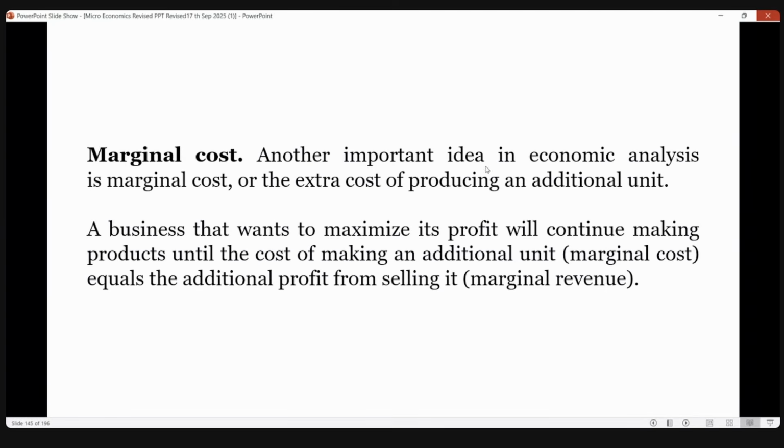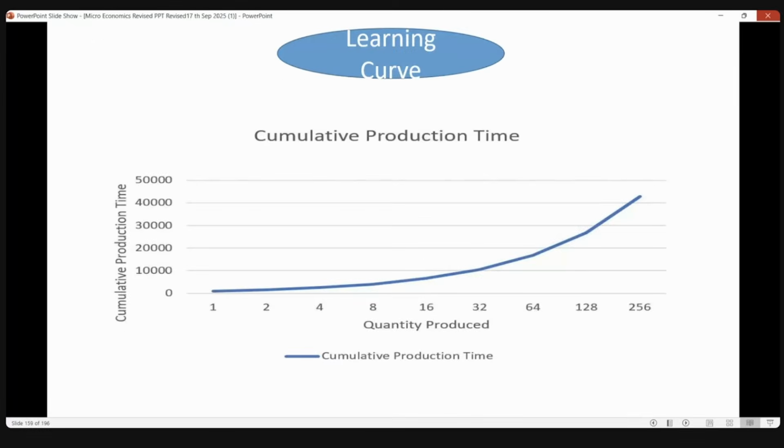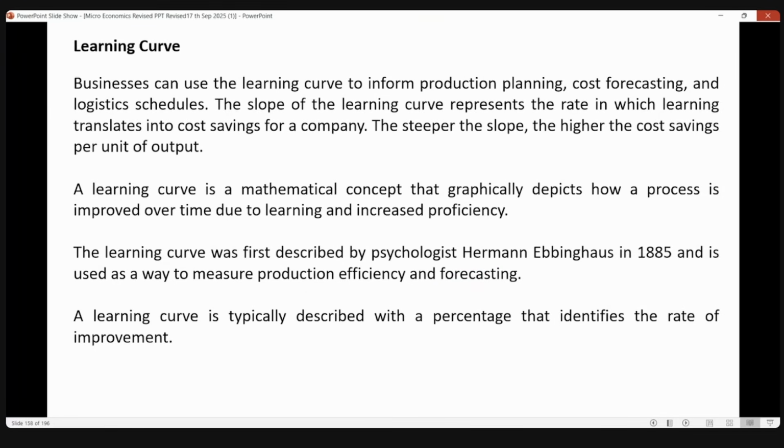Any other doubts? Ma'am, is the learning curve also important? Will they be asking any questions, and in what type will they ask? No, you can actually leave it. This is an extra point we have discussed. It's there in the syllabus. Maybe one or two lines you can write: how in the long run a firm can improve its efficiency. Just remember that line. That's all.